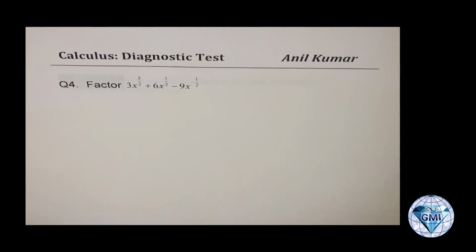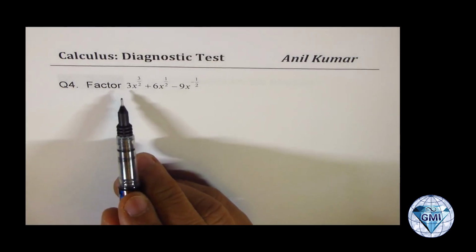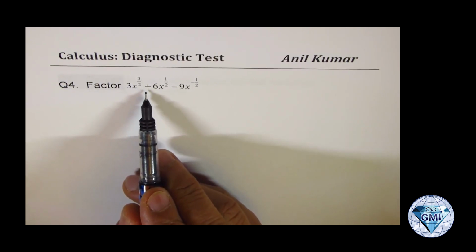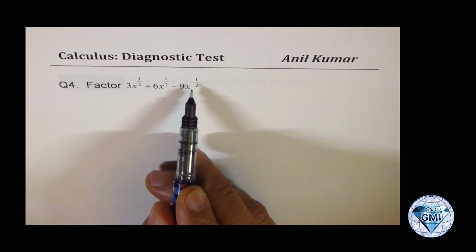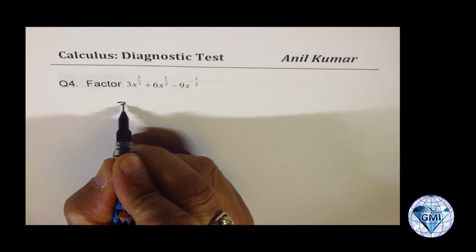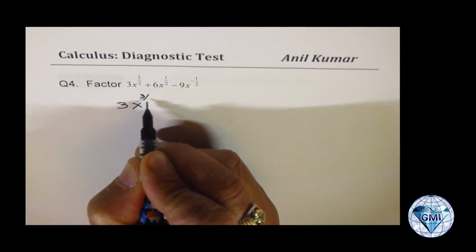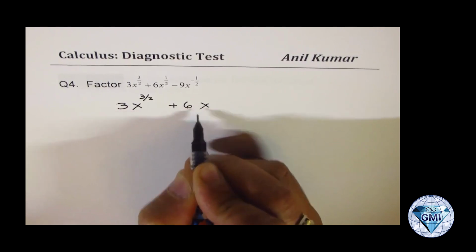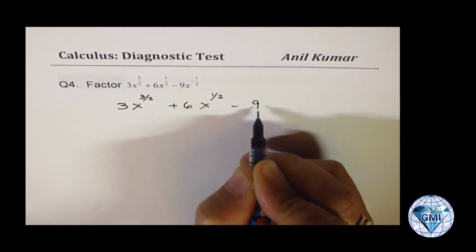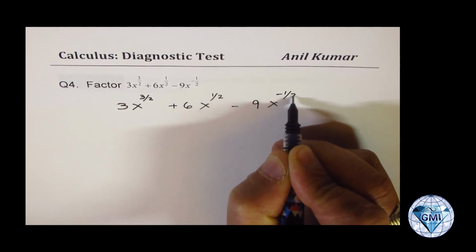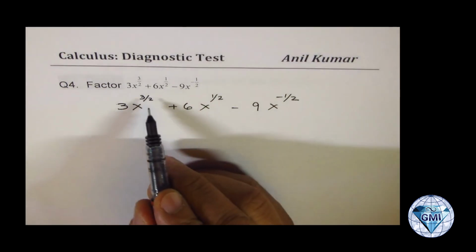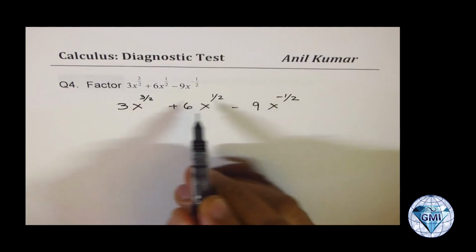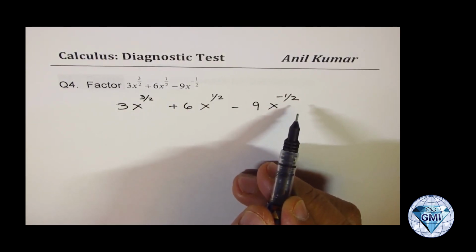Simple factoring. Factor 3 times x to the power of 3 over 2 plus 6 times x to the power of half minus 9 times x to the power of minus half. Let me rewrite this. You need to factor 3 x to the power of 3 by 2 plus 6 x to the power of half minus 9 x to the power of minus half. Do you see that? You need to factor this one. Now, it may be difficult for some students since we are using radical signs here. So in factoring, you haven't really done such questions up to now.